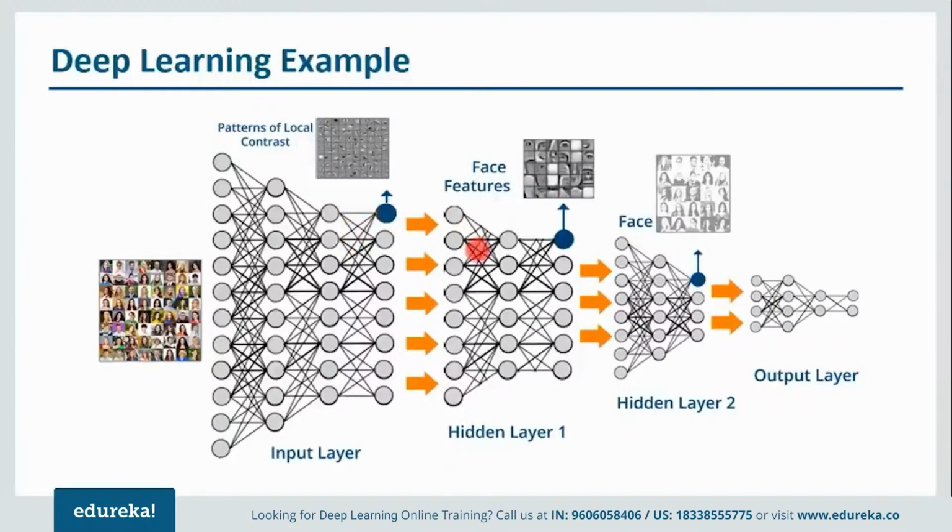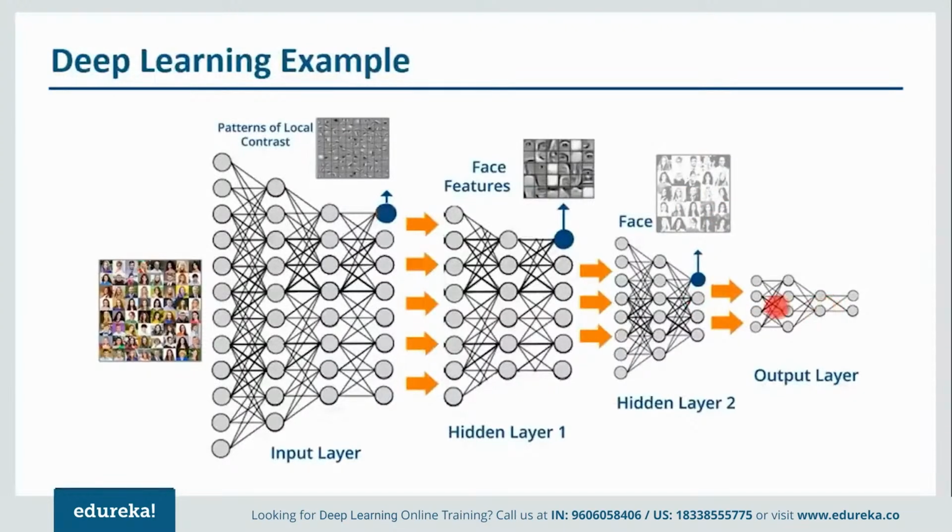After that, in the following layer, it will determine the face features. It will fixate those face features, so it will form nose, eyes, ears, all those things. Then it will accumulate those correct features for the correct face, or you can say it will fixate those features on the correct face template. So it will actually determine the faces here, as you can see over here. And then it will be sent to the output layer.